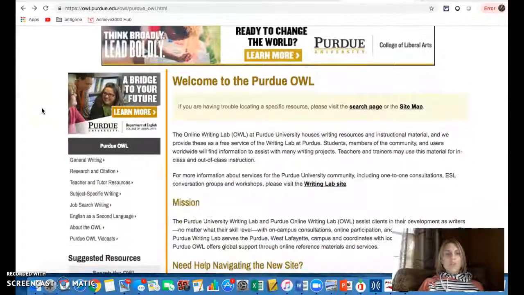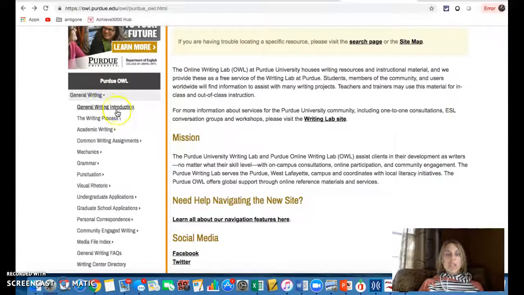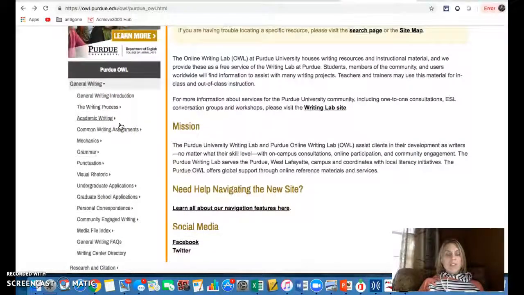Just as a quick overview, I'm going to show you what's available on the website, and then we'll look specifically at the research pieces. First of all, there is a ton of just general writing information, and as you can see when I clicked down on the arrow, it opened up this other menu and list of all of these things that you can look at. So anything you could ever dream of.